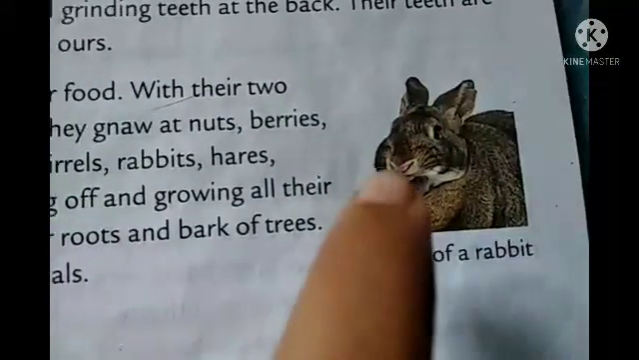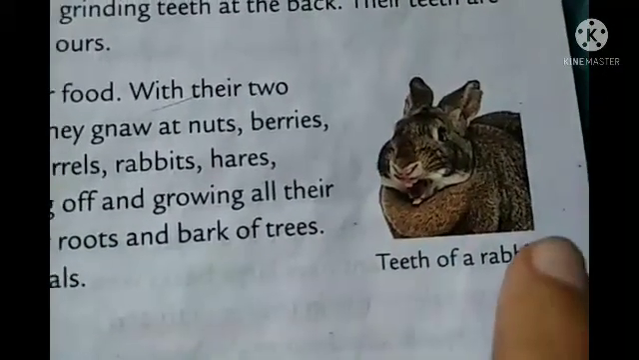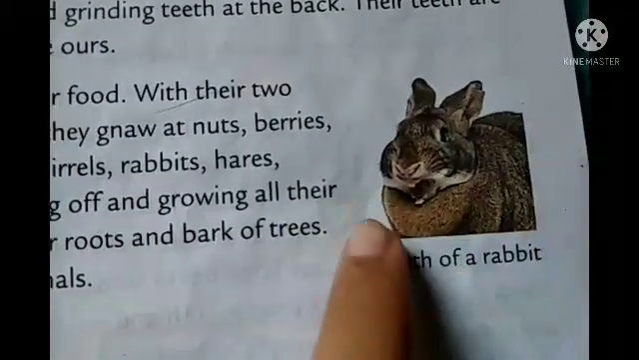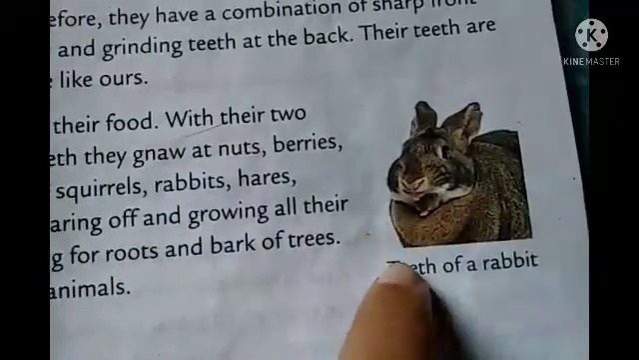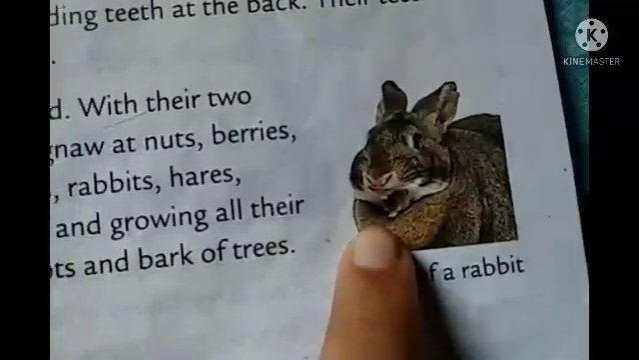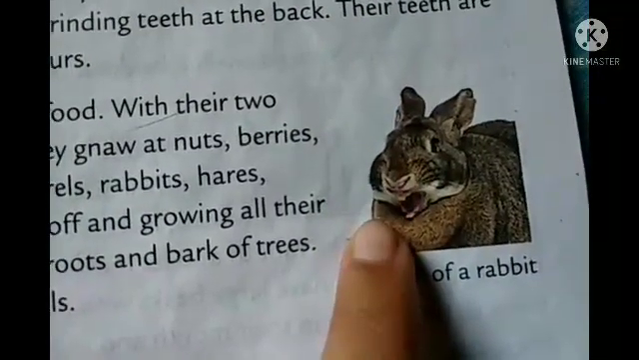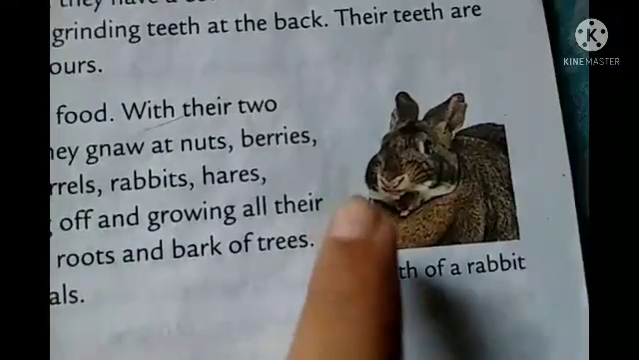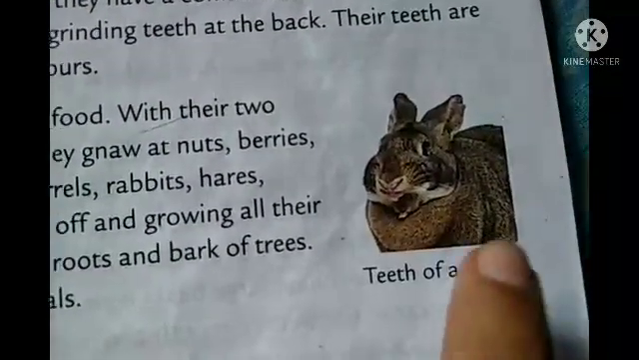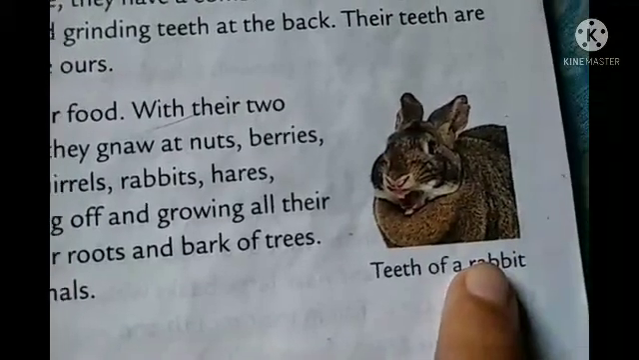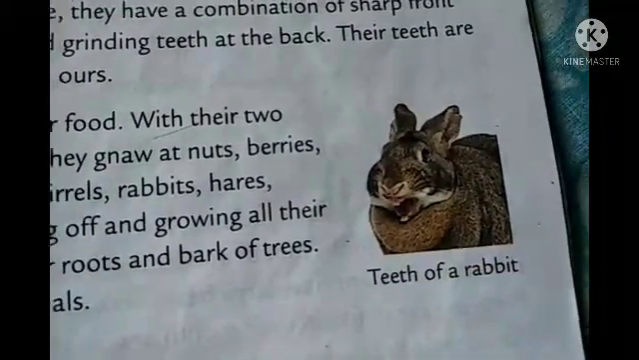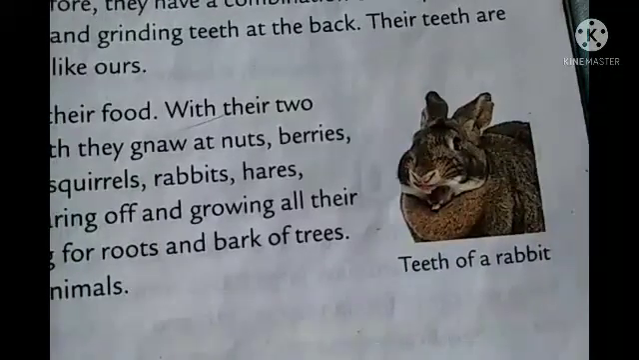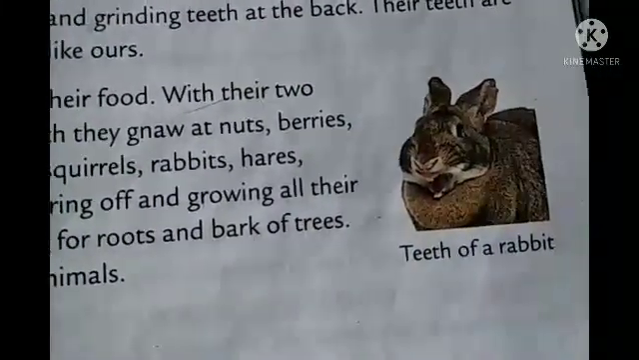Here they need not grind, or bite or tear the food. That's why their teeth are kind of like this, razor-like teeth. Rodents means the animals who gnaw at their food, like rabbit, squirrel, hares, mice, rat. You can take a lot of examples. Their teeth keep wearing off and growing all their life.